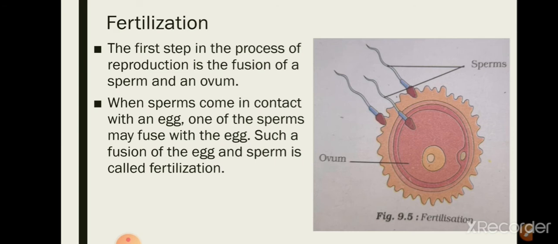Now we will learn about what is fertilization. The first step in the process of reproduction is the fusion of a sperm and an ovum. When sperms come in contact with an egg, one of the sperm may fuse with the egg. Such fusion of the egg and the sperm is called fertilization.